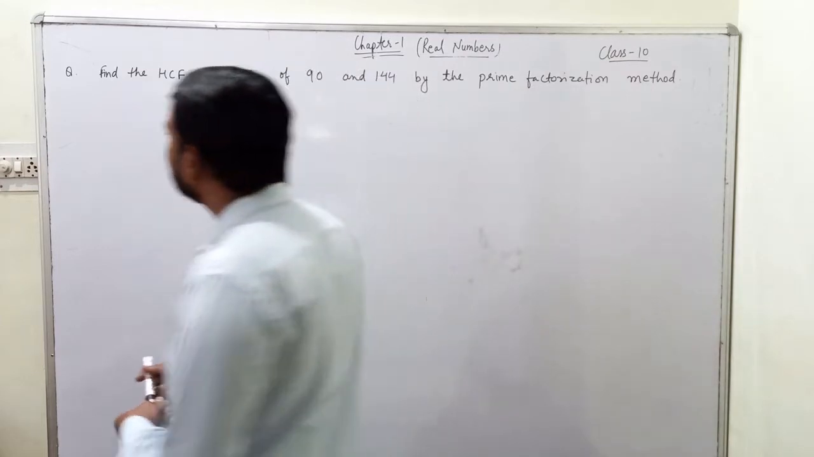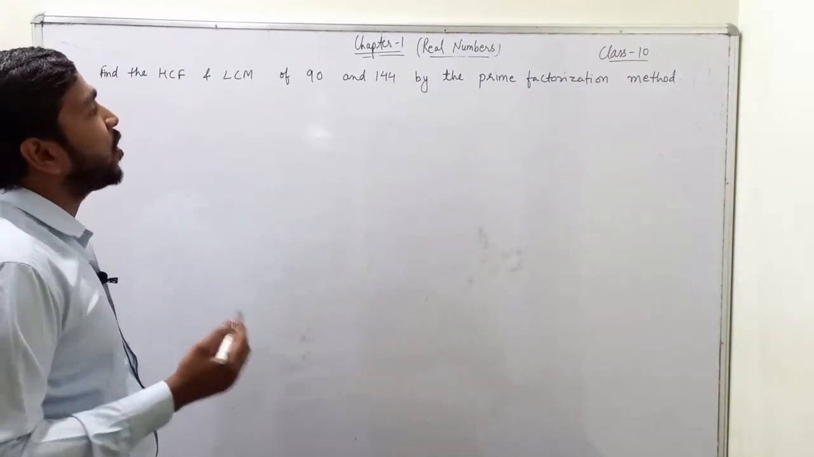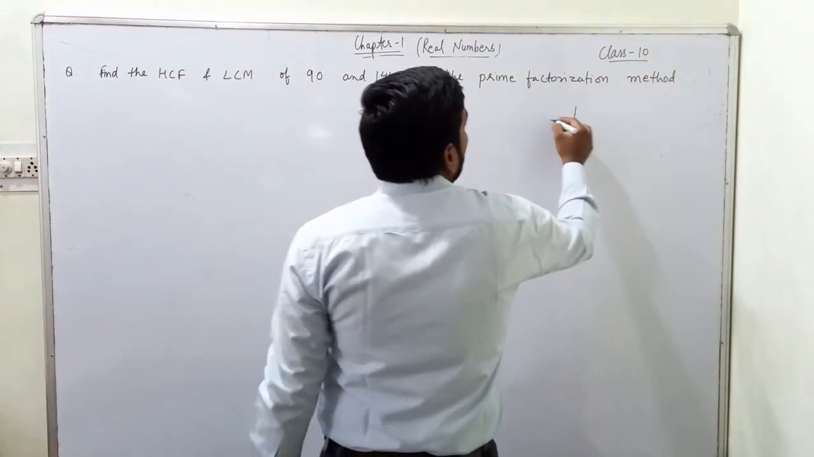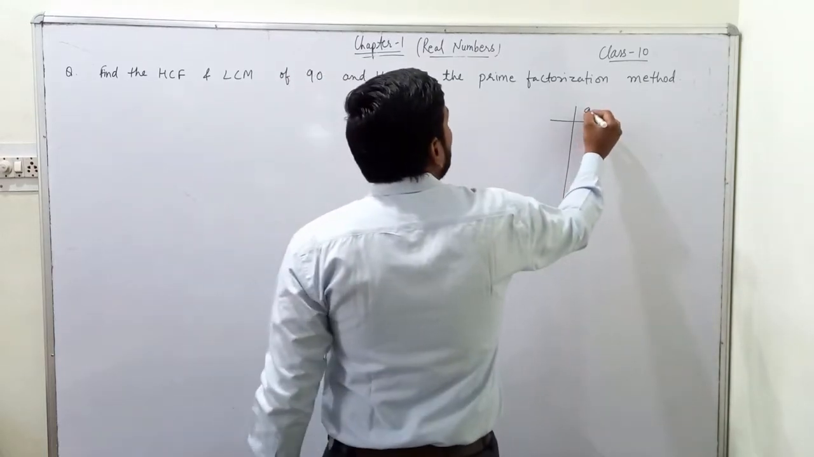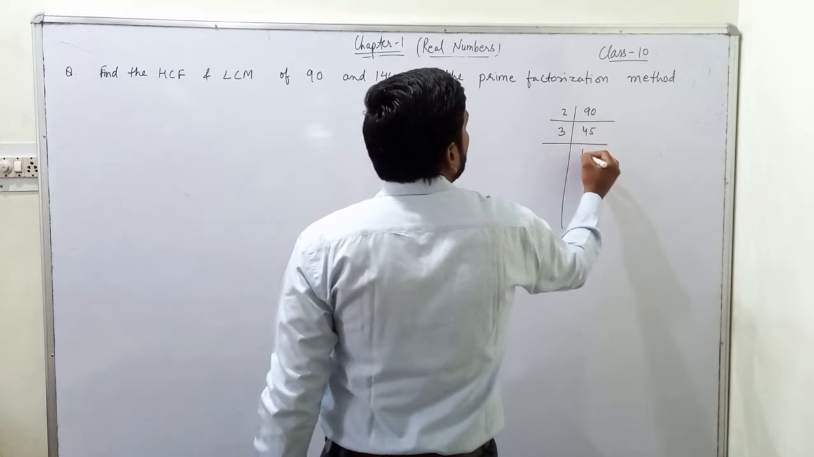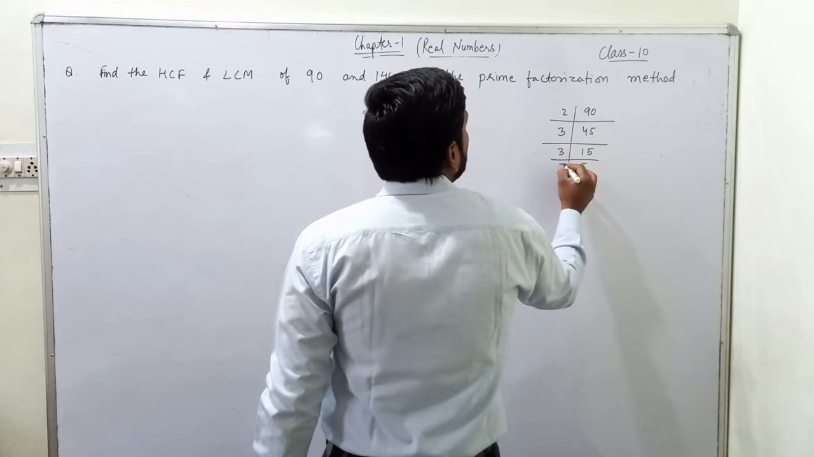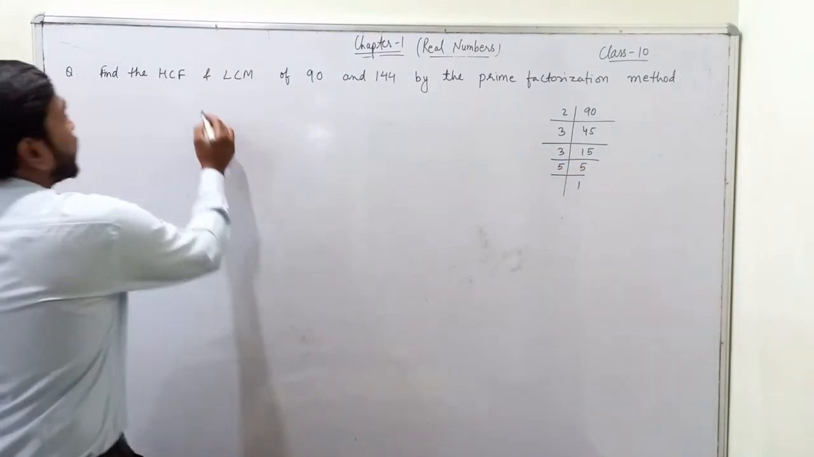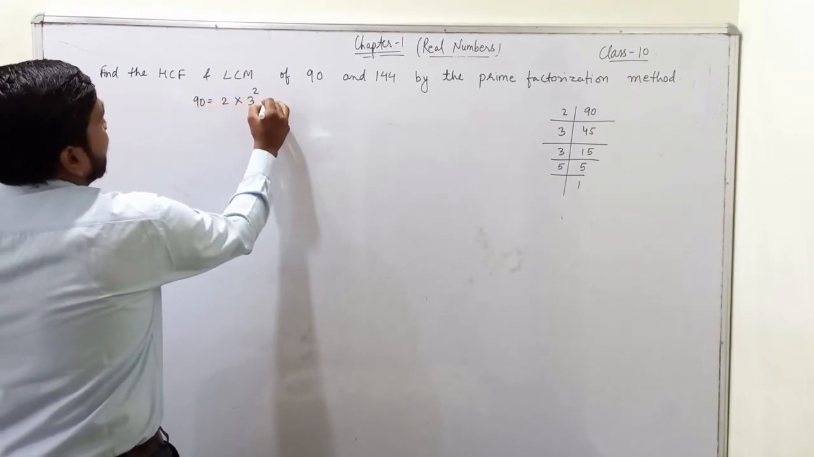So what we will do, first we will find the prime factorization of 90 and 144 anywhere in your notebook or in your rough copy. So if I divide 90 by 2, I get 45. 45 is divisible by 3, 15 times. Then 15 is divisible by 3, 5 times. Then 5 is divisible by 5 only. So I get the prime factorization of 90 as 2 times 3 square times 5.